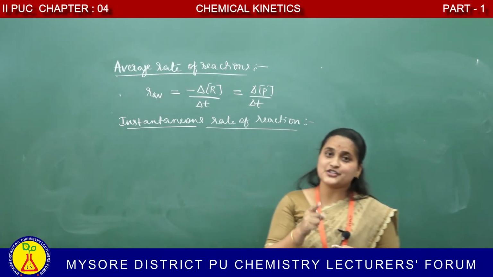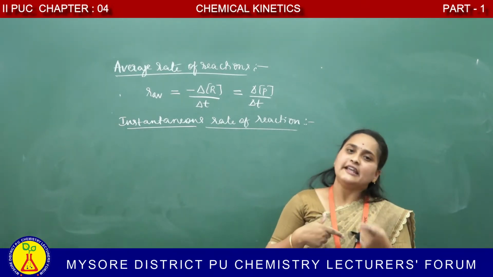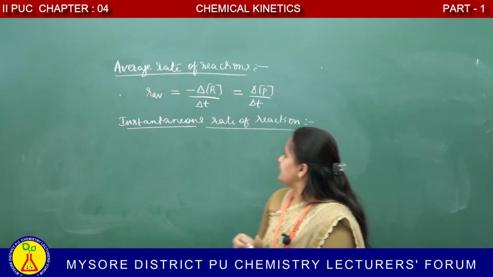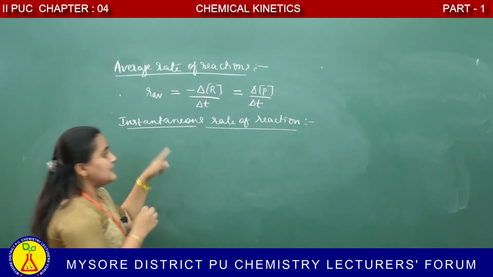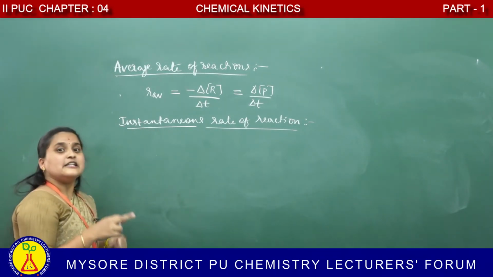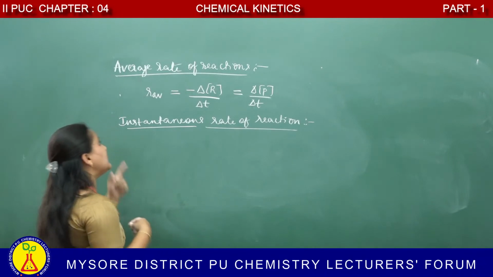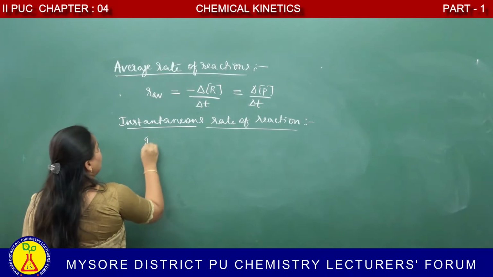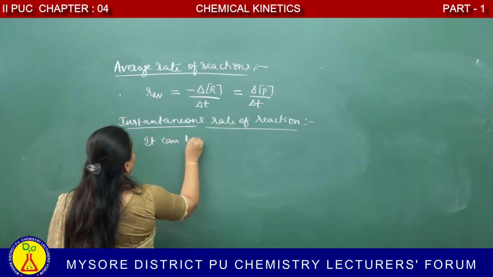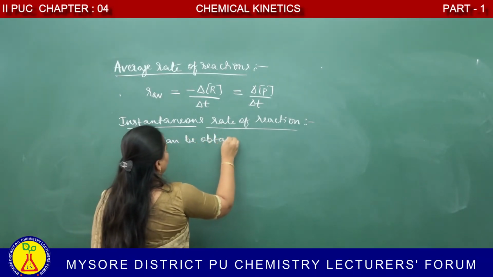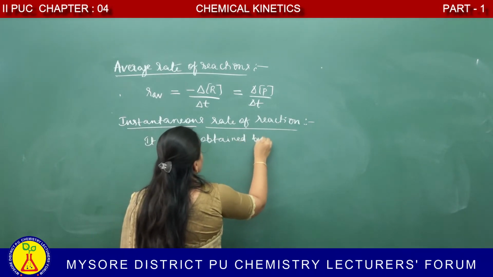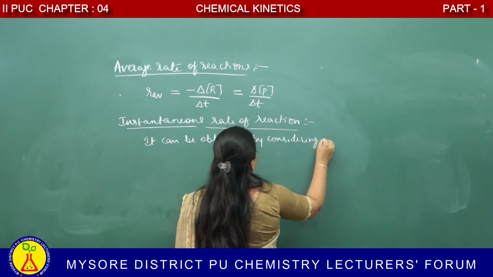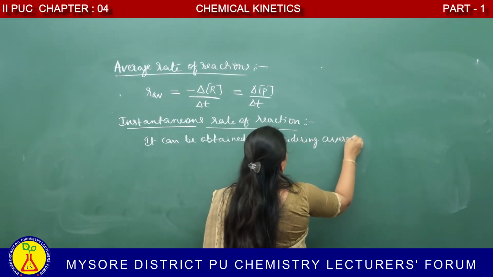The rate of reaction is measured at any instant of time or particular moment of time. Then, instantaneous rate of reaction can be obtained by considering the average rate